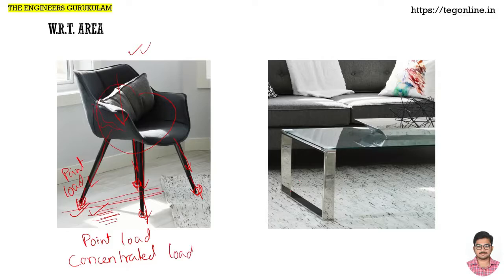Now next example, observe this table here. This table, this glass, everything, these objects kept on it, everything will have some weight, and this steel, everything has its own weight. Entire weight is transferred to these legs again, but here observe these legs are not directly placed on this ground, but both the legs are connected together and placed on a common platform, common flat, we call that a flat, on a common bar, simply to say bar, placed on that, right?